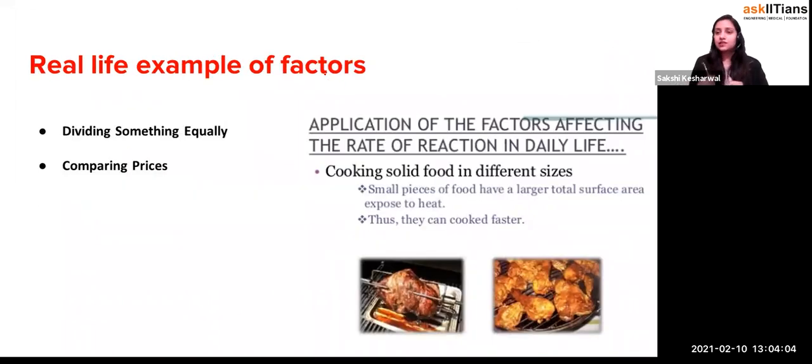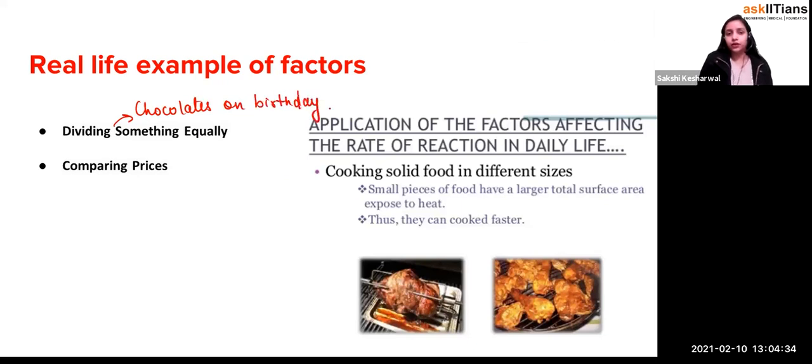Okay, now let's come to real life examples of factors. Now let us suppose you have a cake and you went for a birthday party, and you want to distribute your cake equally among your friends. Not cake, I'll say chocolates. Let's go for chocolates. So let us suppose you have chocolates on your birthday.